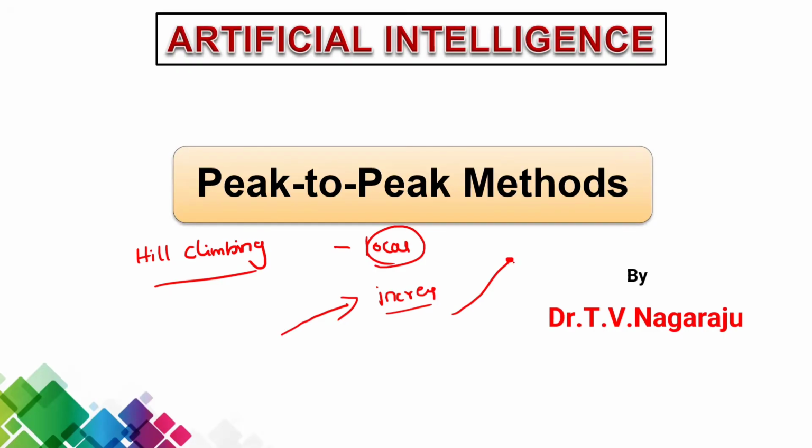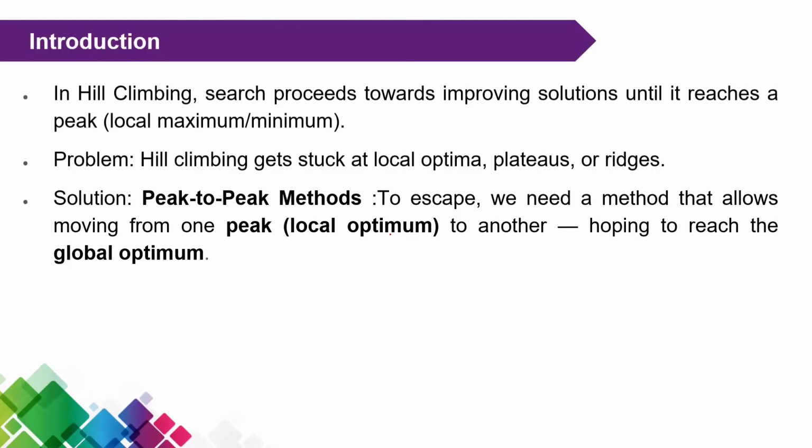Here this maximum value is called a peak, or also called a local maximum, or, depending on the situation, a local minimum. Now you remember the point. In hill climbing, the search simply proceeds toward improving the solution. Step by step we improve the solution until we reach a peak value.